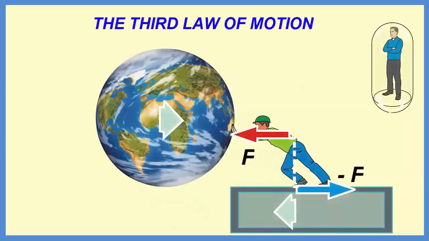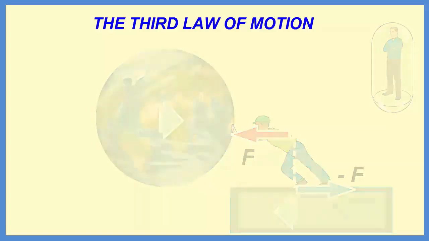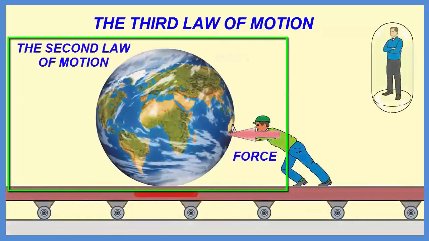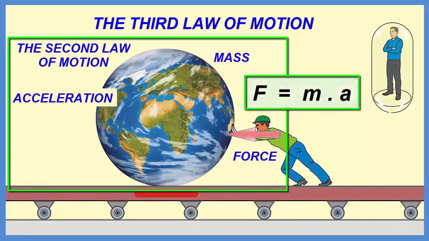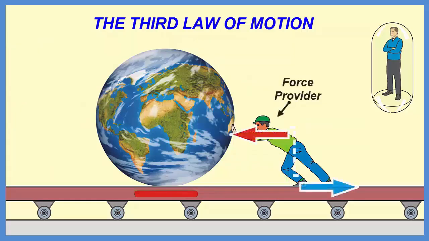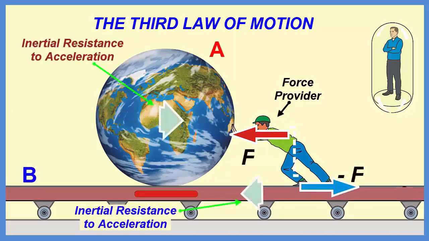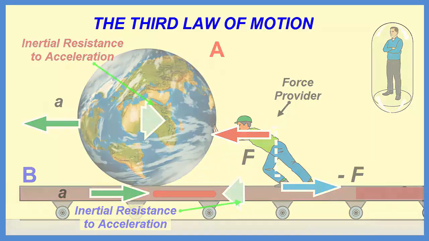While the third law of motion establishes the conditions to obtain the acceleration of bodies, the second law allows the calculation of the three components of the process, that is, the force, the mass and the resulting acceleration, by means of their relation. This is the reason why the second law has become the key element to the mathematical development of the classical mechanics. But the third law should always be taken into account to consider the conditions for any acceleration process. In other words, the third law reflects the condition of symmetry for any acceleration process in applied mechanics.